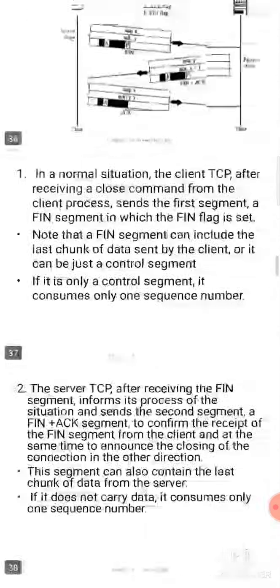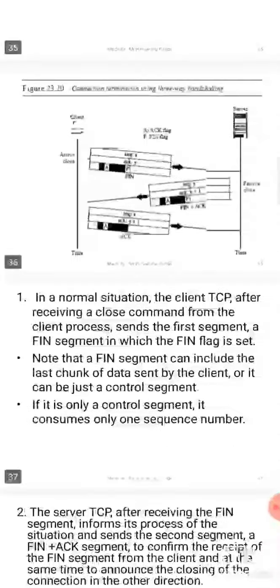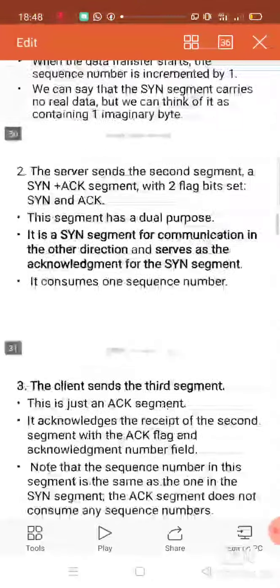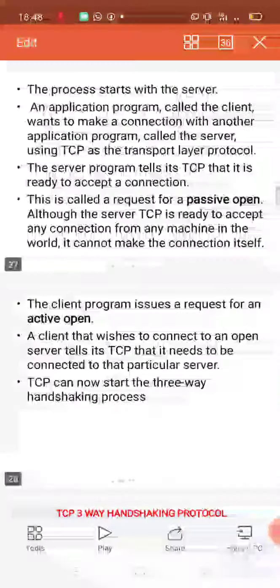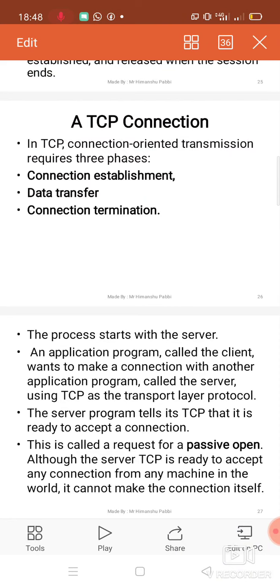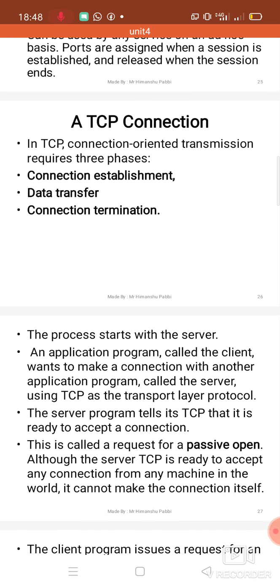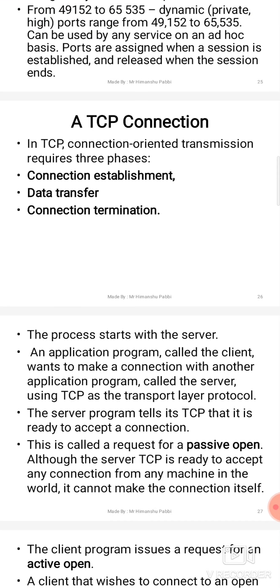Okay, so we will end this topic here. We have studied three topics in TCP connection. First is connection establishment, which is done by the three-way handshaking protocol. Second was data transfer. Once the connection is established, we transfer the data in full duplex mode. And the last one is connection termination, which is done by the client side. And the last chunk of data can be sent by the client, okay, before terminating the connection.